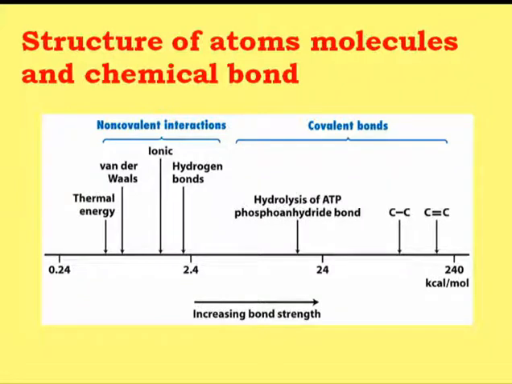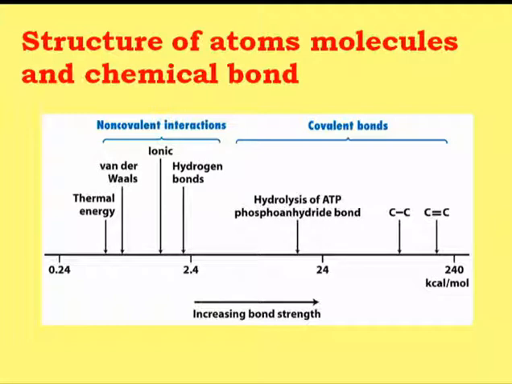Now, depending upon the strength of binding, the non-covalent interactions are further divided into van der Waals interactions, ionic interactions and hydrogen bonds, while the covalent interactions are nothing but the interactions which are formed due to the sharing of the electrons. Now if we look at this figure, we can see that when we move from van der Waals interaction to the covalent interaction, there is an increase in the bond energy.